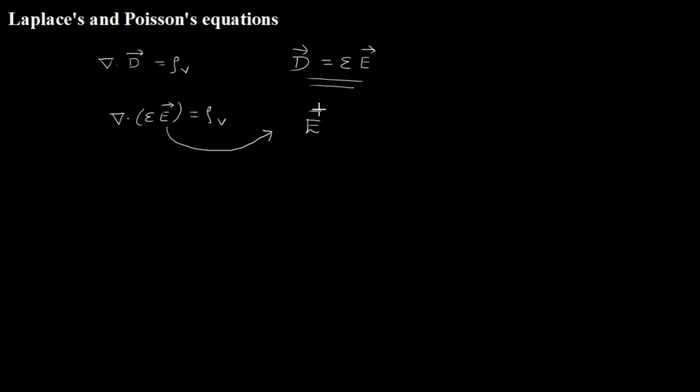Mathematically we write it as E vector is minus del V, where V is scalar potential. Again back substituting this value into this equation, I obtain del dot epsilon of minus del V is rho V.